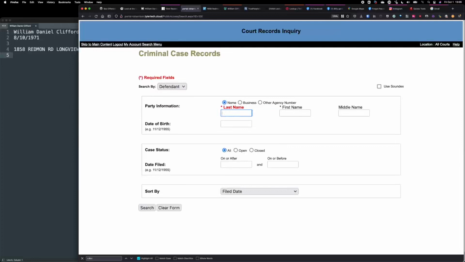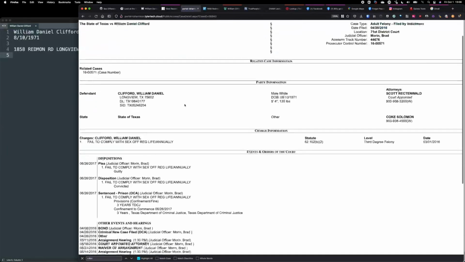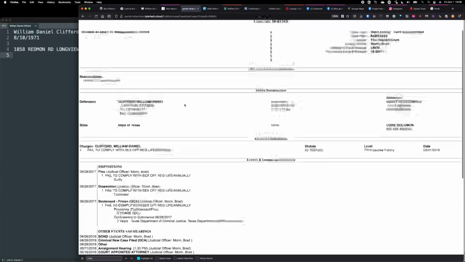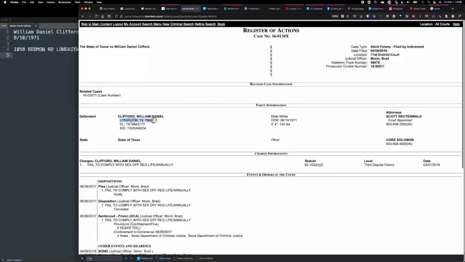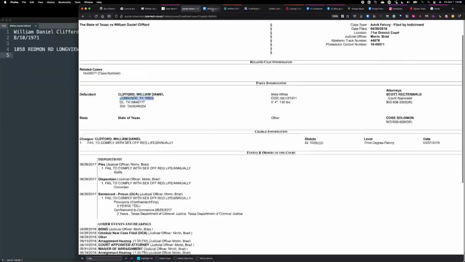Last name was Clifford, first name William, search. And now I'm verifying these things using government records, not just any website. So I guess they scraped it off of here. I'm looking for additional information, maybe a full address, something else, not here. Okay, moving on. Now we use people search websites like